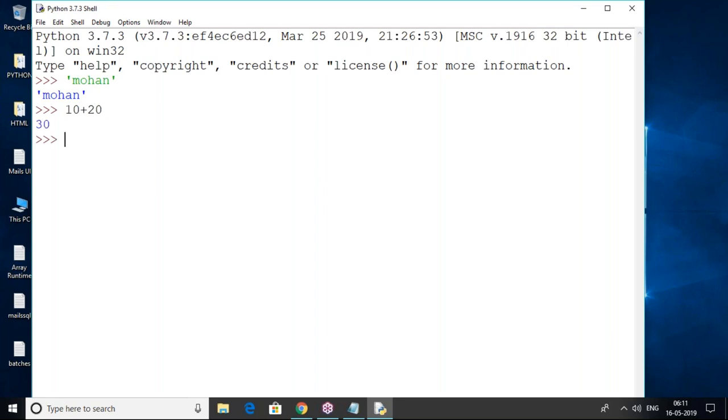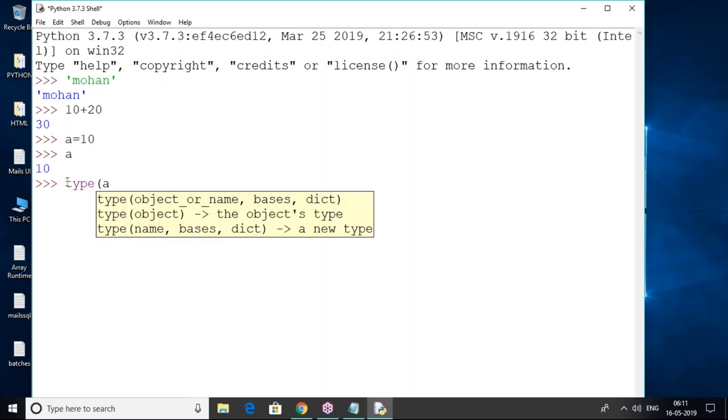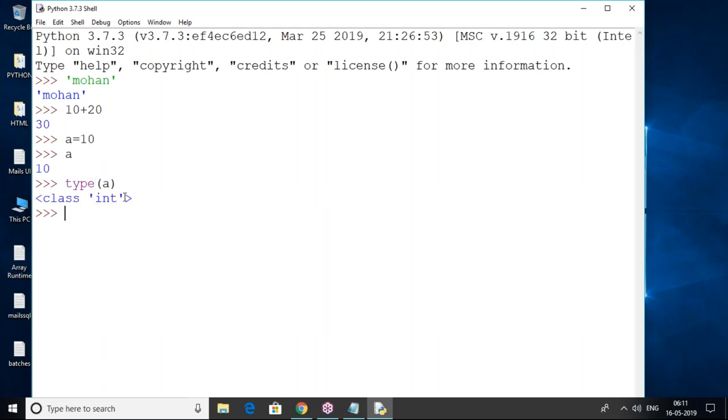So this is a calculation. Here a value is 10, and we print it. Here you can see for the value of a, I have not given any data type, because Python is a dynamically typed language. Based on the given value, the type will be decided implicitly. If you want to know the type of a, then we can use the type function in Python. So it is int type only.